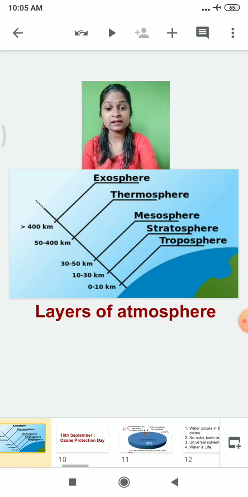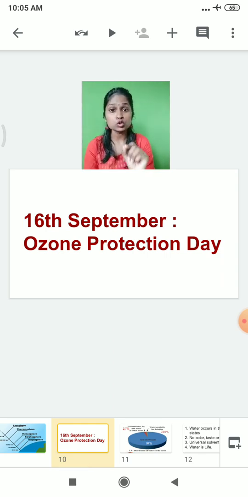One more thing: there is the ozone layer, which protects the earth from ultraviolet rays. You all know that harmful ultraviolet rays from the sun fall on the earth, and they are very harmful for us and might cause damage to us. That's why there is an ozone layer which protects us from them. But because of air pollution, this ozone layer is getting destroyed.